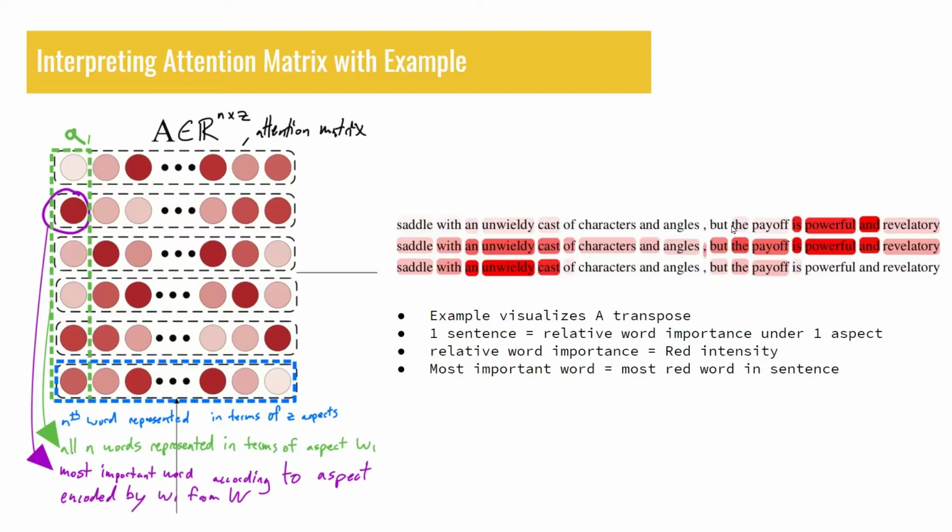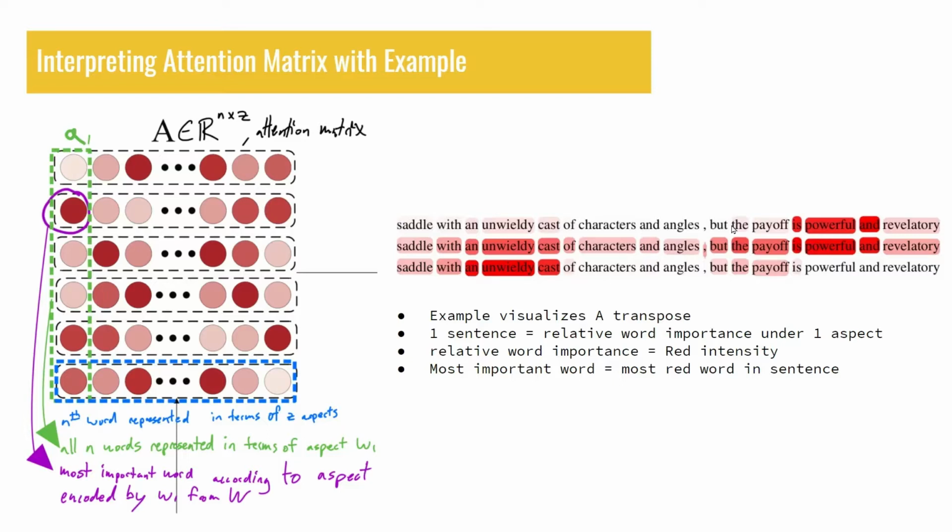Furthermore, for a specific aspect, words with higher attention values are more important relative to other words in the same input sequence. For a specific word, aspects with higher attention values make the word more important compared to other aspects. For example, in this paper, a sentence is sampled from the movie reviews dataset, and the transpose of attention matrix A is visualized. Each word represents an element in matrix A. The intensity of red represents the magnitude of an attention value in A, and each row shows the relative importance of each word for a specific context.